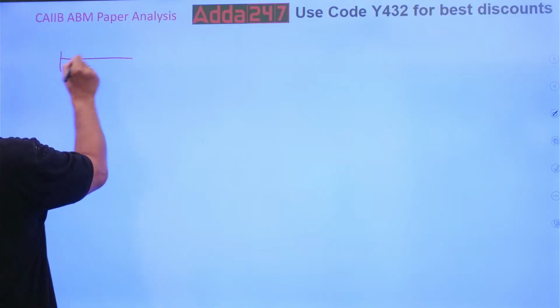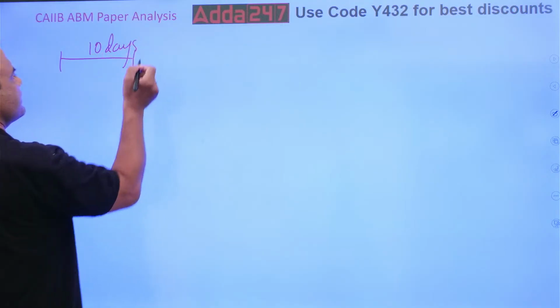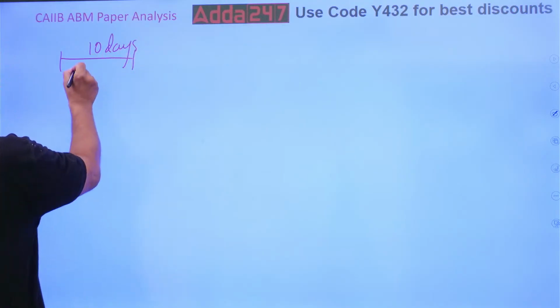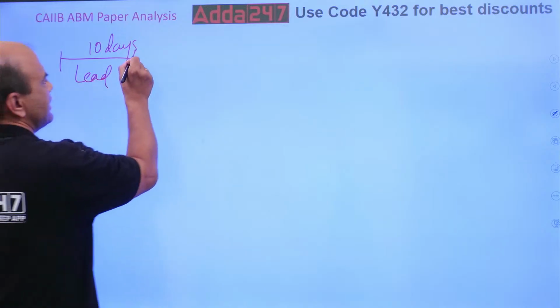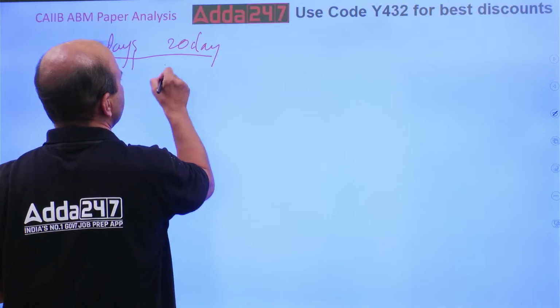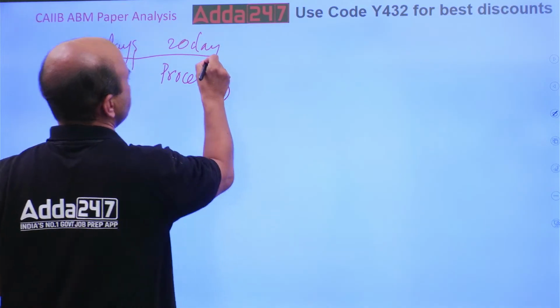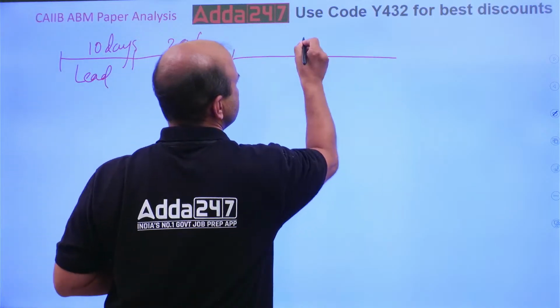You are given 10 days first. This is known as the lead time. Then you are given 20 days as a processing time. Then the debtor period is given as 6 months.